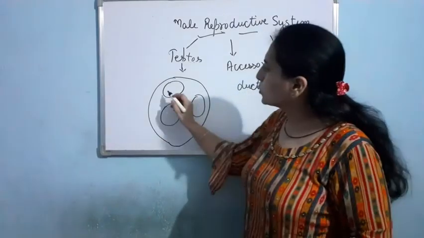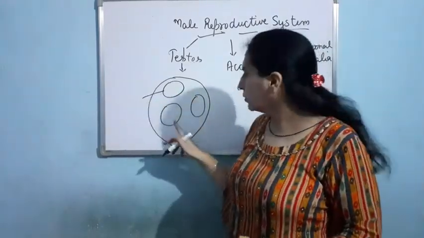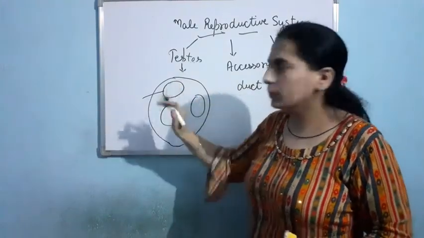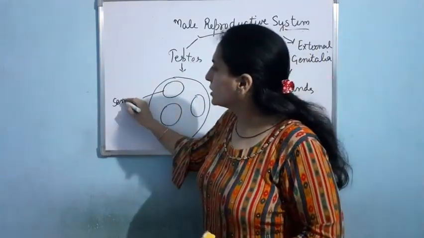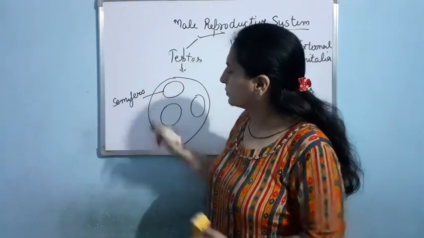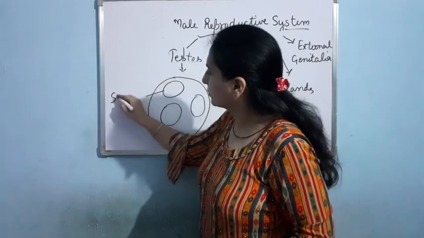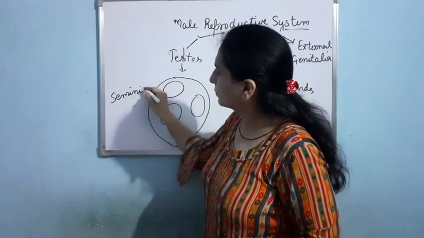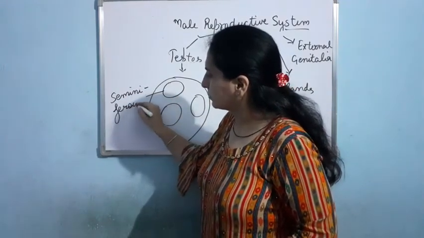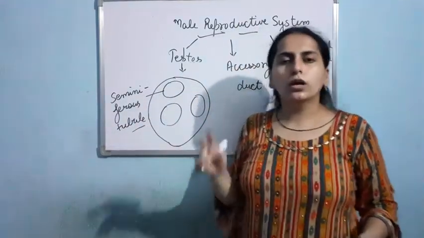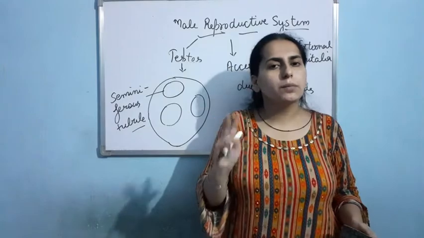So suppose this is one seminiferous tubule, second, third, and this is a testicular lobule. Now, inside the seminiferous tubule, two types of cells are present.